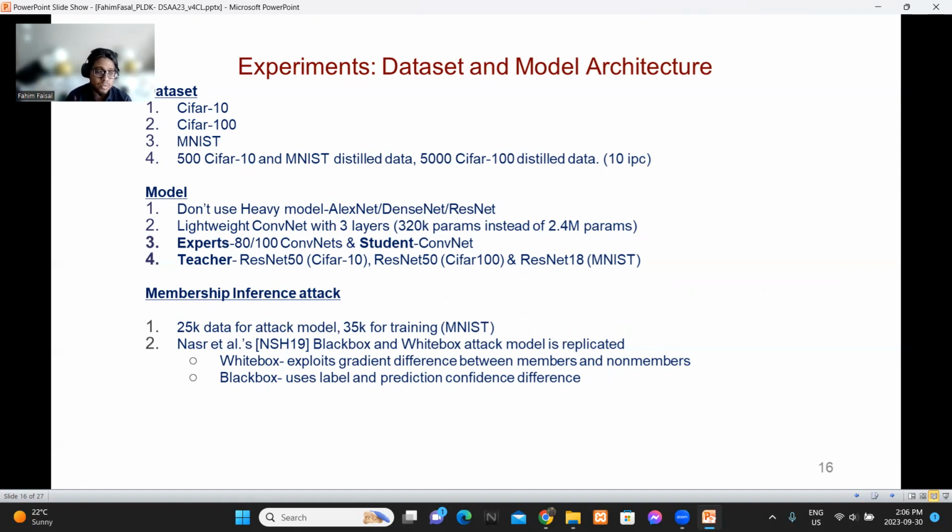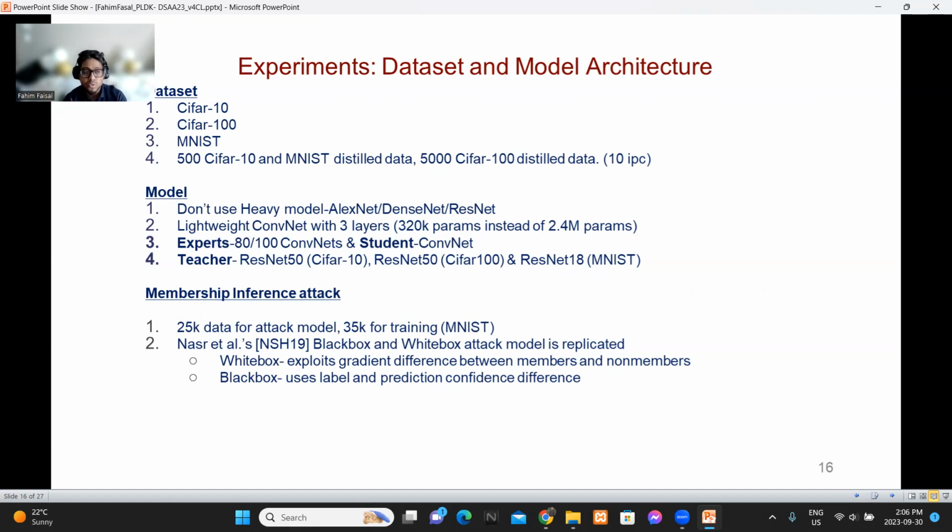And in case of models, previous work used AlexNet, ResNet, or DenseNet. So we used a lightweight CNN with 3 layers, which has around 320,000 parameters instead of 2.4 million parameters in the previous approaches. As the expert, we use 80 to 100 coordinates to store the buffer, which the student coordinate will follow, and they have the same architecture. As the teacher, we use ResNet 50 for CIFAR 10 and 100, and ResNet 18 for MNIST.